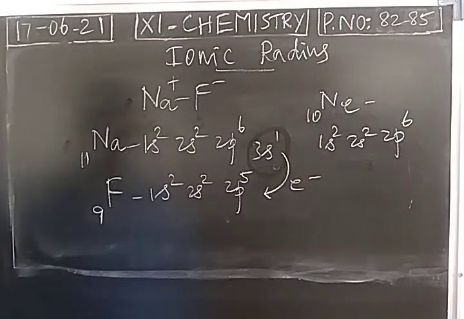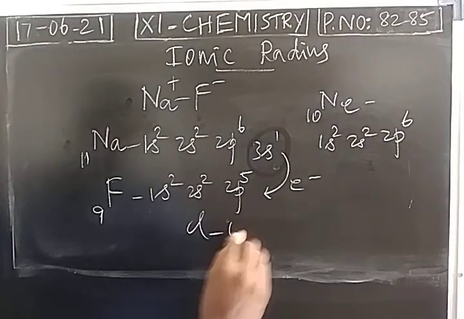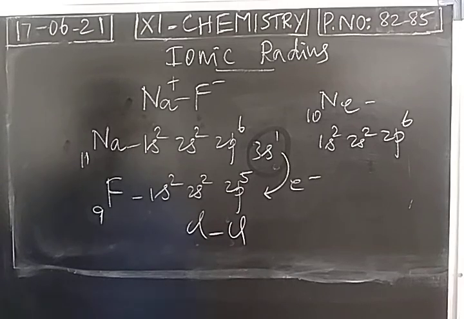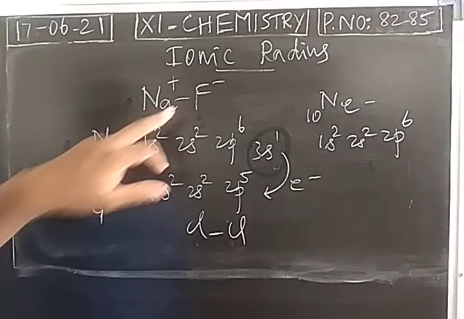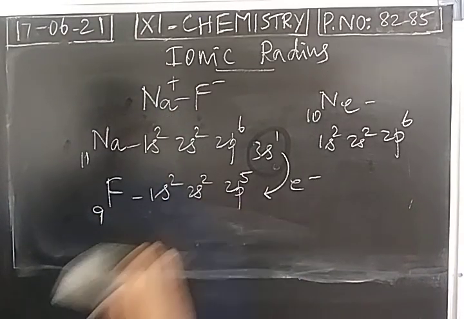Now in this case, how will you calculate the radius of sodium cation and how will you calculate the radius of fluoride anion? If it is a covalent molecule, we find the internuclear distance. It will be divided by 2. We get the covalent radius of chlorine. But now the bond is not a covalent bond. It is an ionic bond.